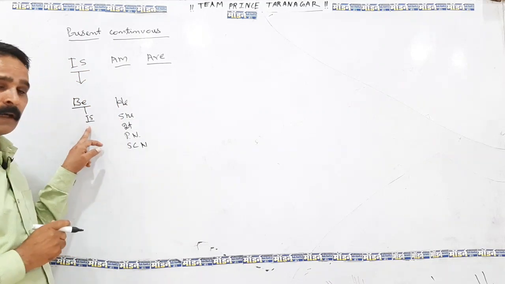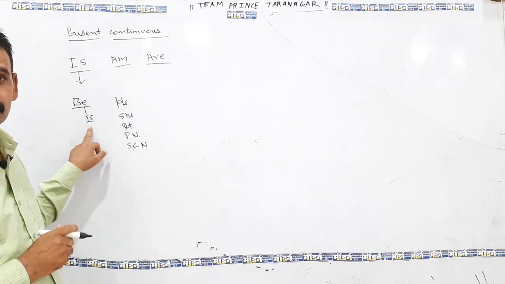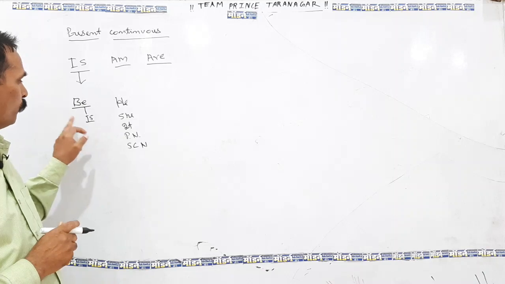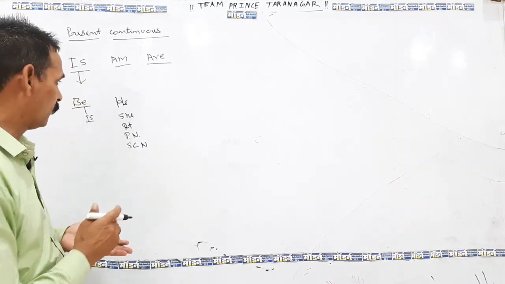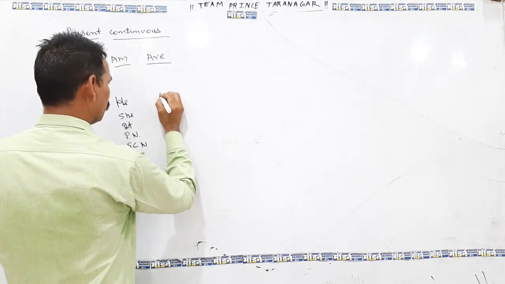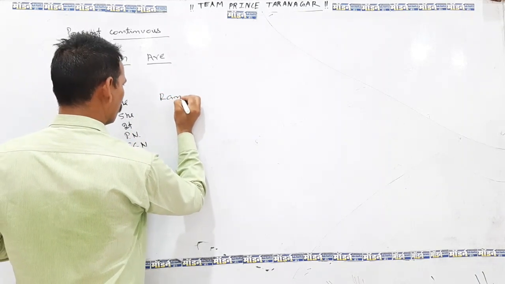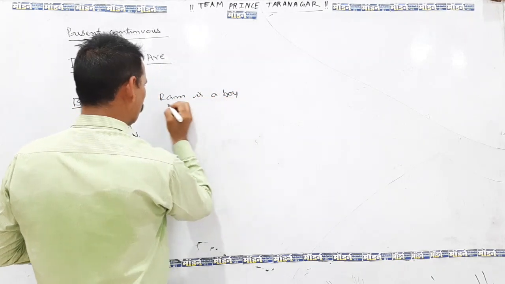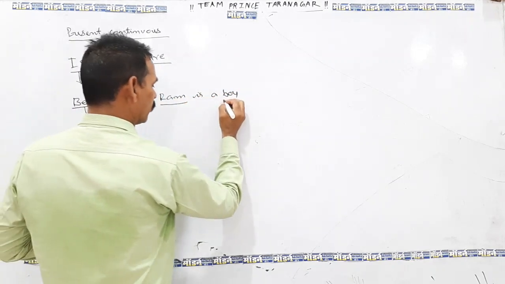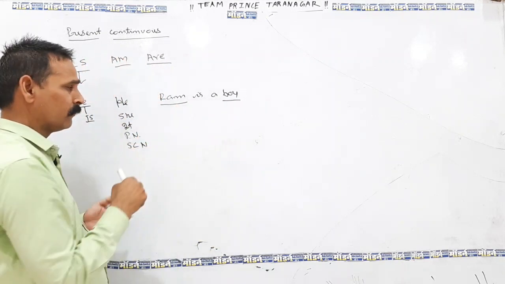Is verb is used as a linking verb to make the relationship between a subject and an object. Like we can say Ram is a boy. Here you can say Ram is noun and boy is second noun. What is a noun?